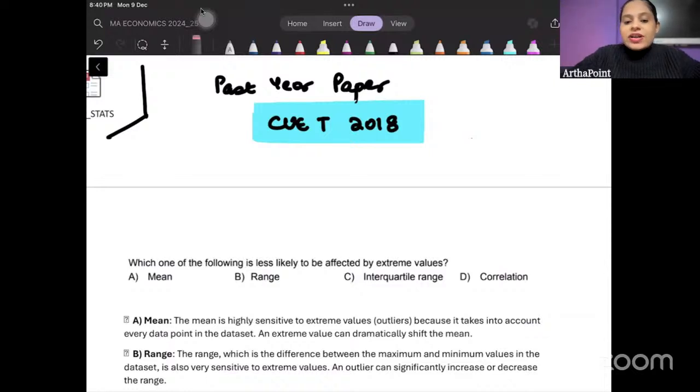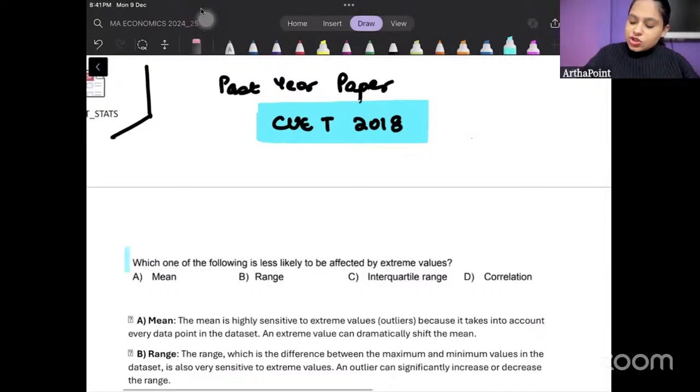ठीक है? तो अगर एक क्वेश्चन सपोज सेंट्रल टेंडेंसी पे है या अगर एक क्वेश्चन सपोज स्टैंडर्ड डिविएशन पे है या डिस्ट्रीब्यूशन पे है तो we will try to go ahead and we will try to revise all possible concepts related to that question through that question. Okay, let's take the first question. Try to do the question yourself first.